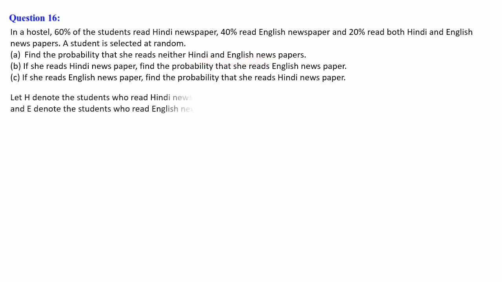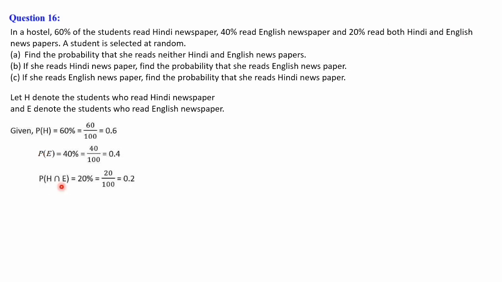So let's write down the given conditions. Before that, let's assume H denotes the students who read Hindi newspaper, E denotes the students who read English newspaper, and P of H is given to us as 60%. We have discussed before, 60 by 100, that is 0.6. And P of E, the students reading English newspaper, is 40% of the students, that is 40 by 100, equal to 0.4. Both Hindi and English means P of H intersection E is 20%, so 20 divided by 100, that is equal to 0.2.